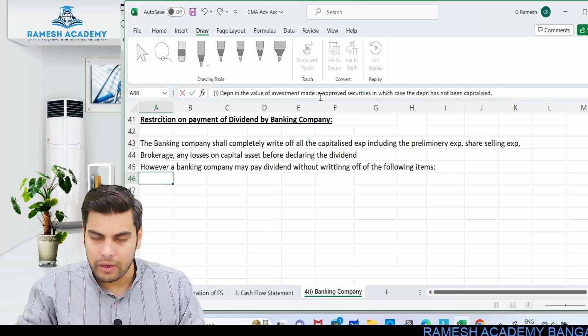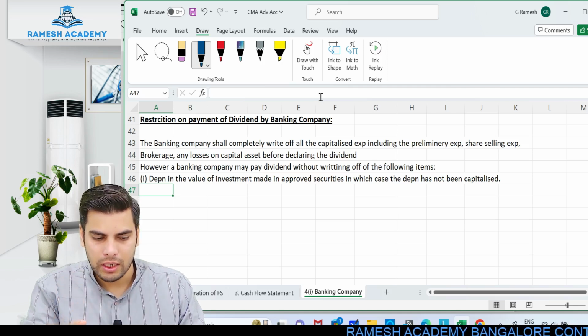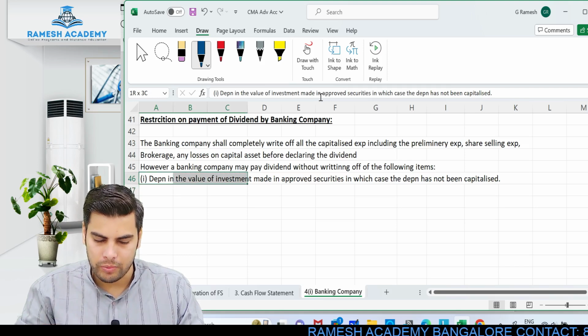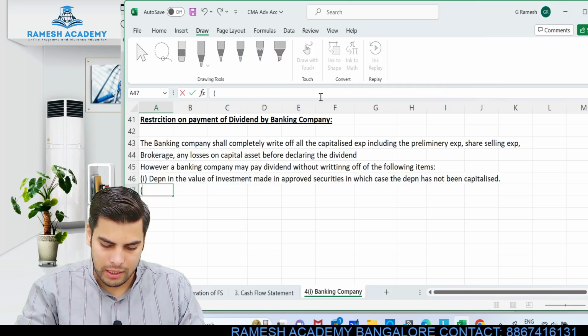So I haven't capitalized this particular reduction in the value of investment. So first thing is depreciation on this particular value of investment, you need not write it off. Why? Because you haven't capitalized it.